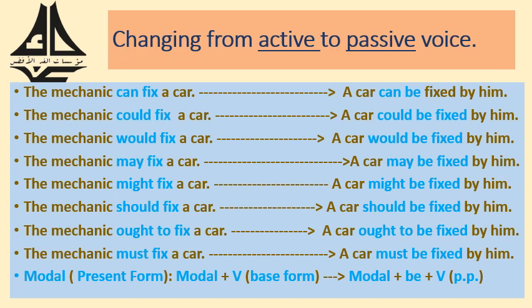A car must be fixed. As you see, they all follow the same rule. So whenever we have a modal in the present form, we follow the following rule: modal plus be plus the past participle form of the main verb.